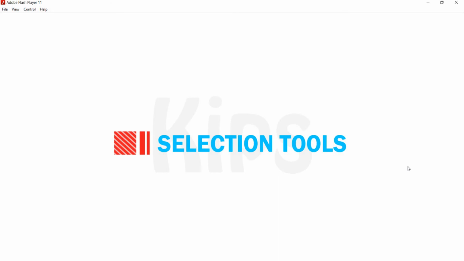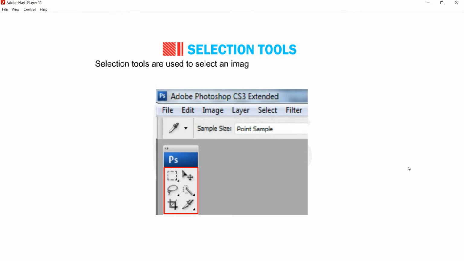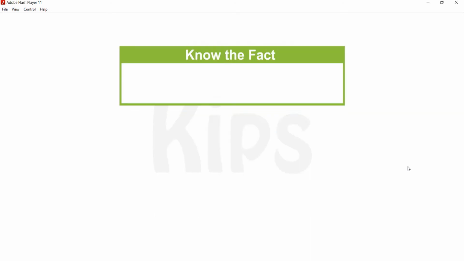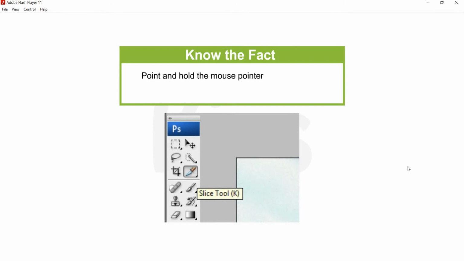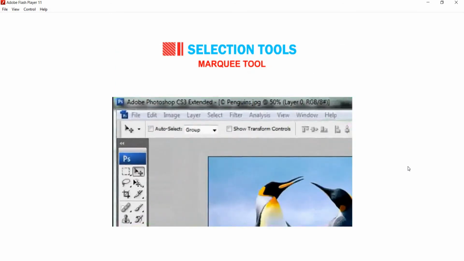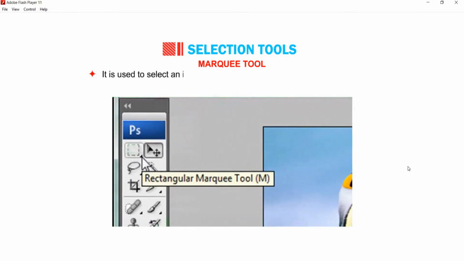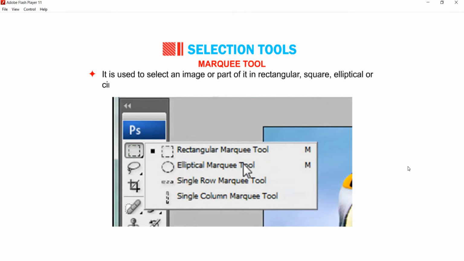Now let me tell you about selection tools. Selection tools are used to select an image or any part of it to perform cut, copy, edit or retouching operations. There are various selection tools in Photoshop. Students, have you noticed that if you point and hold the mouse pointer on any tool, its name and keyboard shortcut are displayed? Let's first talk about the Marquee tool. It is used to select an image or part of it in rectangular, square, elliptical or circular shape.